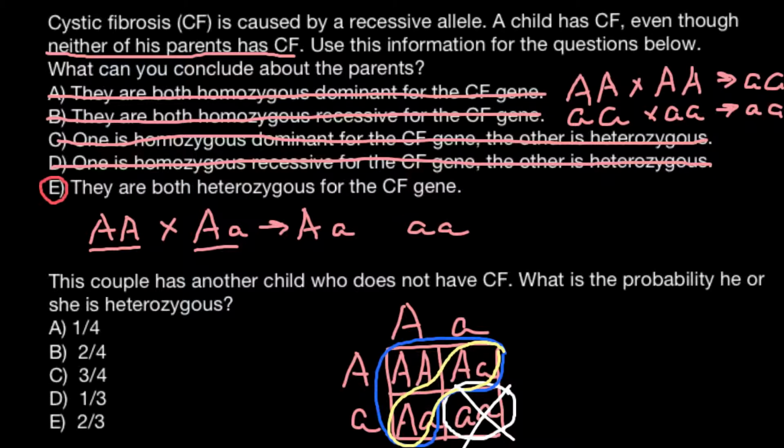But because the child is phenotypically normal, we can say that he belongs to this group, and within this group, the chances are 2 out of 3. And the correct answer would be answer E. So 2 out of 3 is the correct answer.